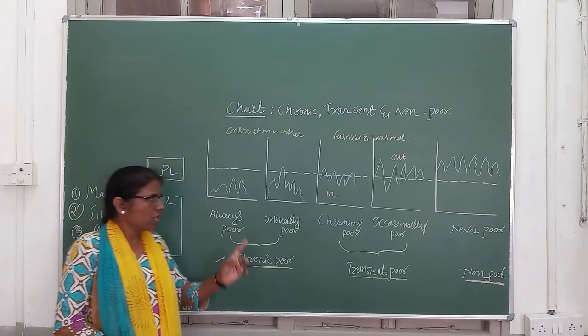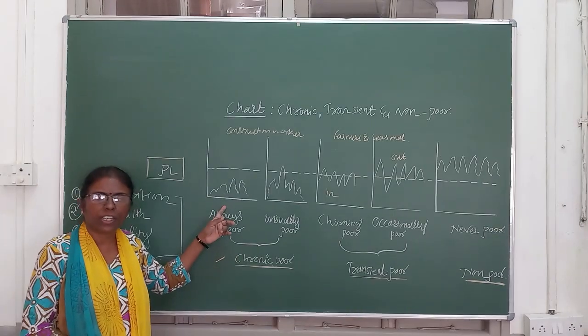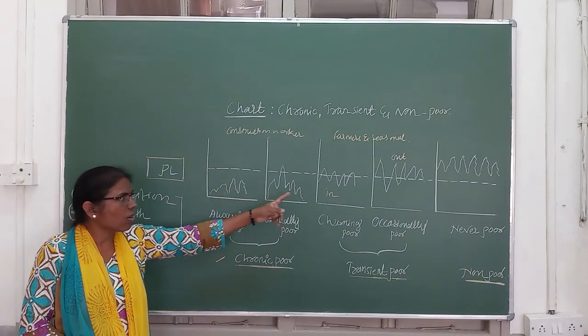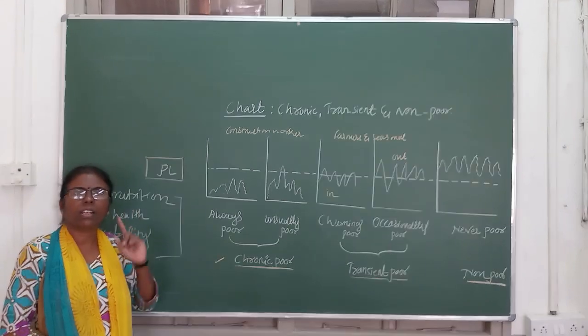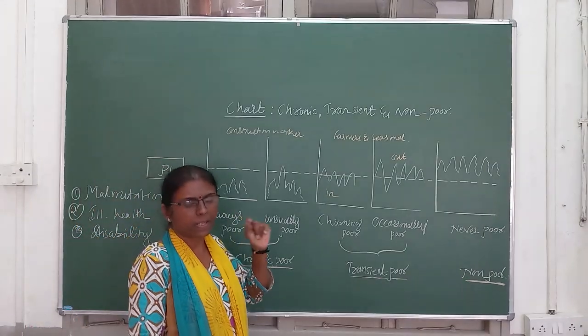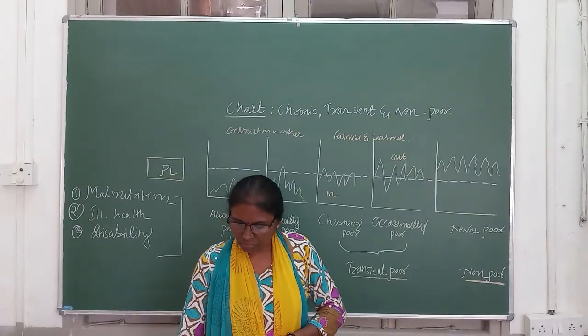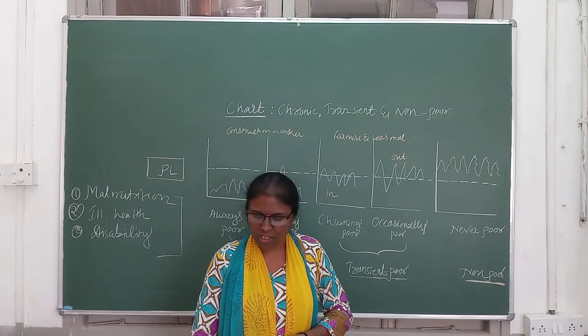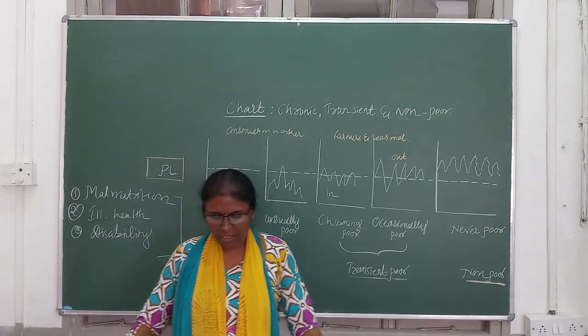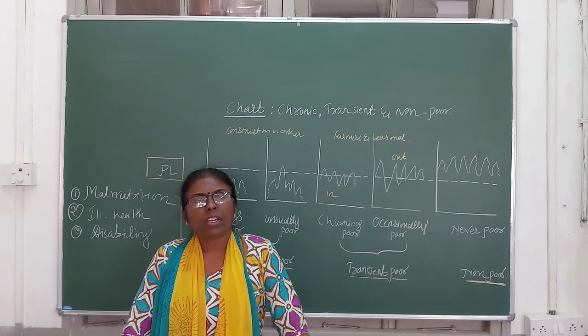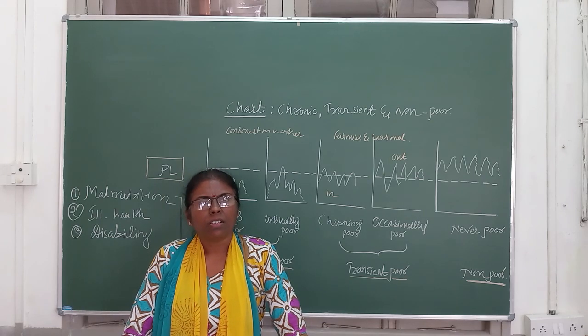Yes, is it clear? So we have to draw the diagram very carefully and neatly, and we have to show all these things very carefully. Then we will get the marks here. Okay. Then come to the next point. What is that? Poverty line. Okay. So here I would like to explain poverty line.